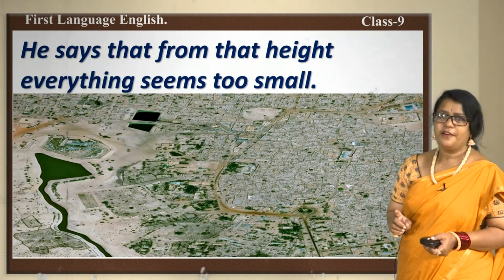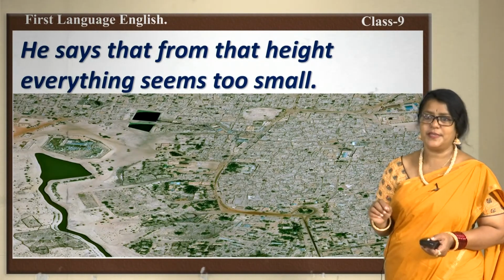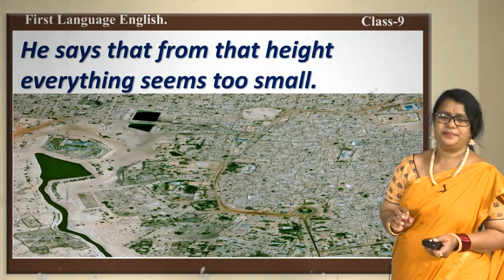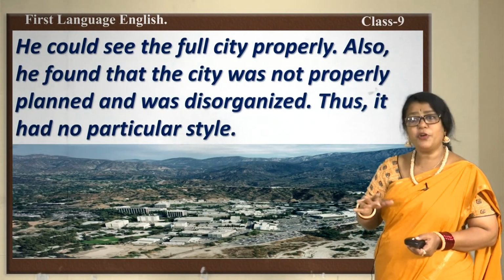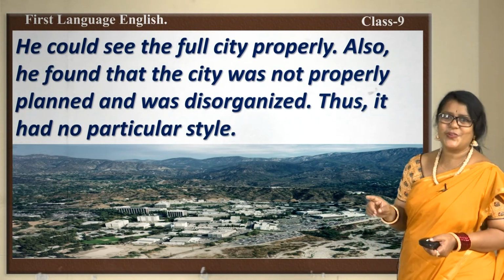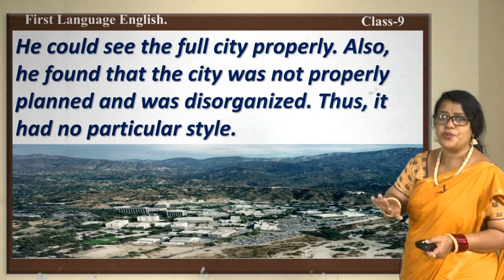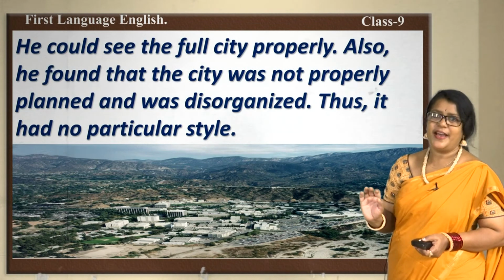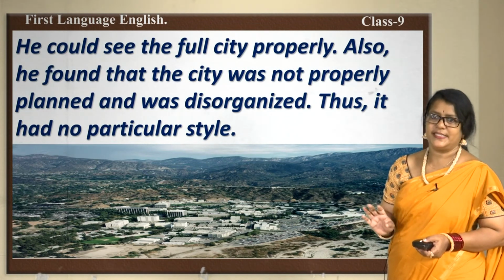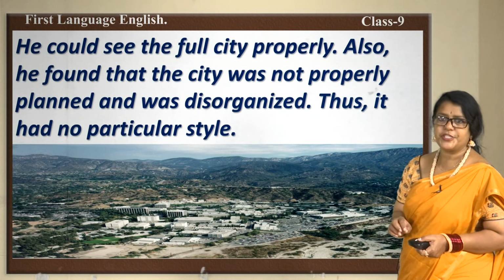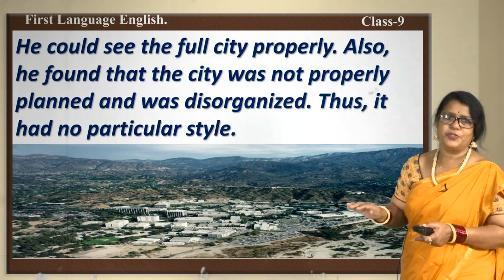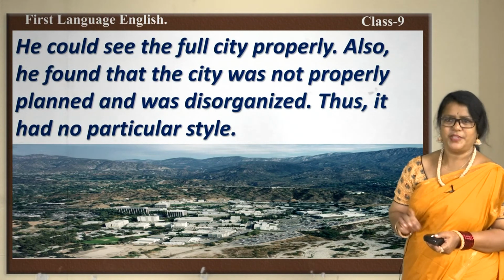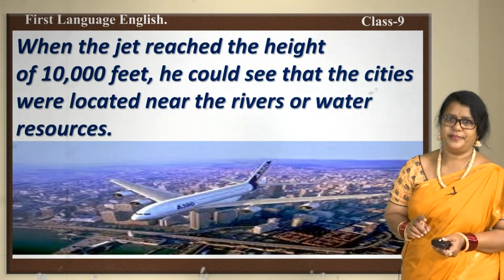He says that from that height everything seems very small. He could see the full city properly. But what is not proper? Also, he found that the city was not properly planned and was disorganized. Thus, it had no particular style. There were many ups and downs in the city. That is what he meant to say here.